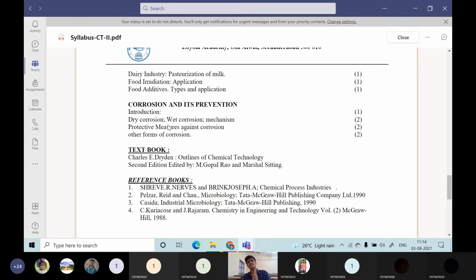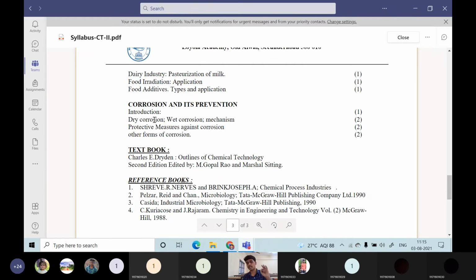Why? Because the majority of metal processing industries, marine industries, will be losing their metals due to this corrosion. Largely 60% will be scrapped yearly. The scrapping will be very high in the marine processing industry and the chemical industry because of this corrosion. As chemical engineers, we have to know what various forms of corrosion there are and how to prevent them. This is playing a very important role here.